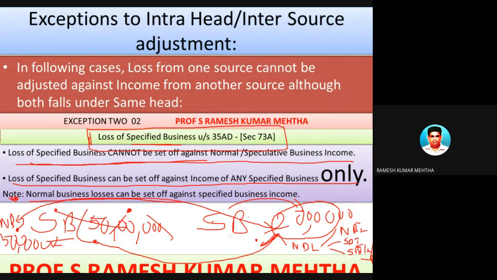Hope you have understood and things are clear. See, this particular chapter is a little bit confusing, and you have to keep on reading at least 5-6 times till the concepts and the rules and regulations are clear. And these are all the rules framed under the Income Tax Act, and you have to use them as they are. You can't modify them and use them at your own whims and fancies.